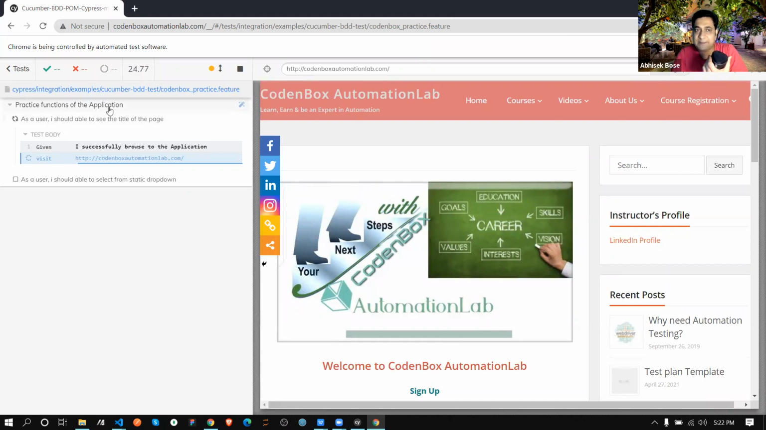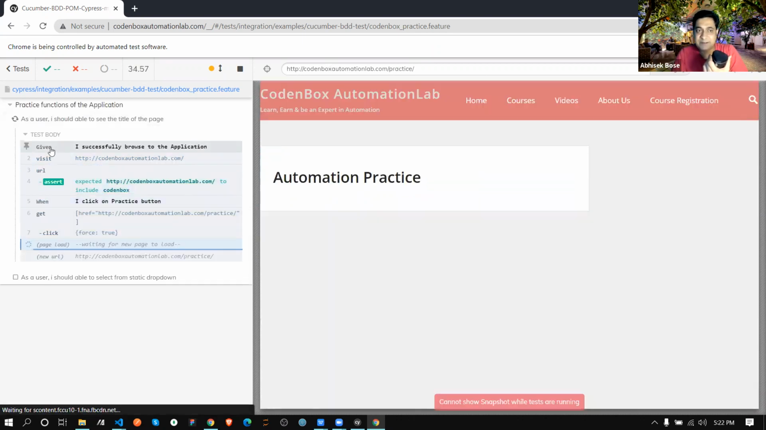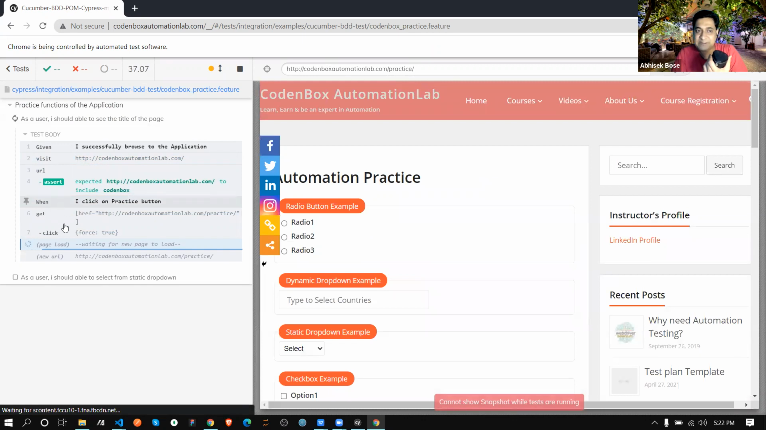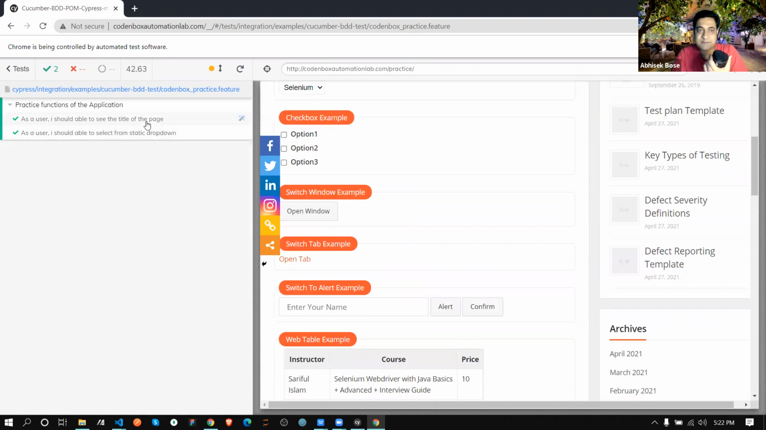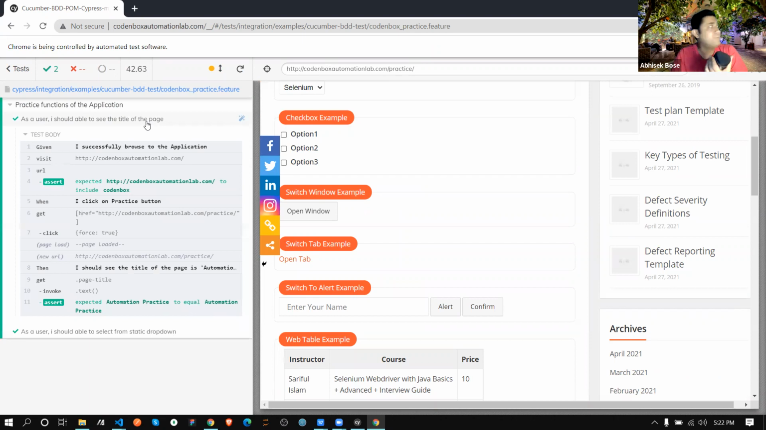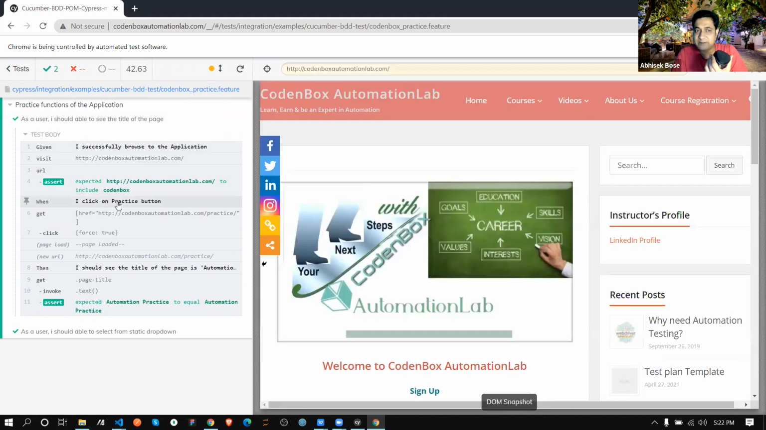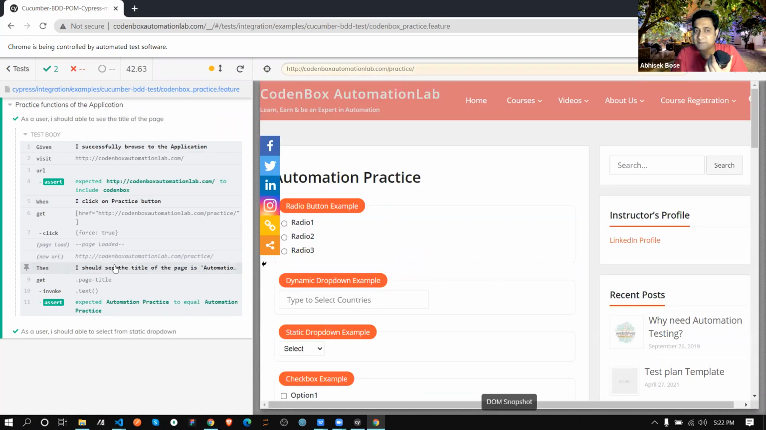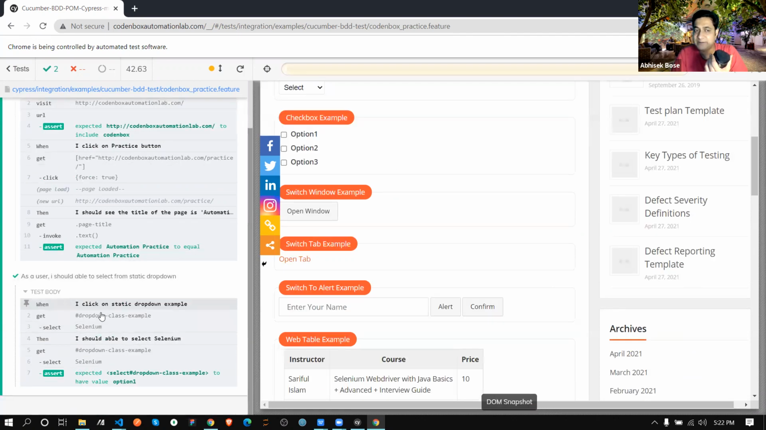Now see what is happening. The practice function of the application, that heading came. Now the given step that was there previously, the subtext, is coming. Then given, when, and now it's loading, and the then step is actually happening. Let it complete. Yeah, the first one is completed. Now see how beautiful it looks. This is given, this is when and this is then. And for this one, it's the same way: this is when, this is then.